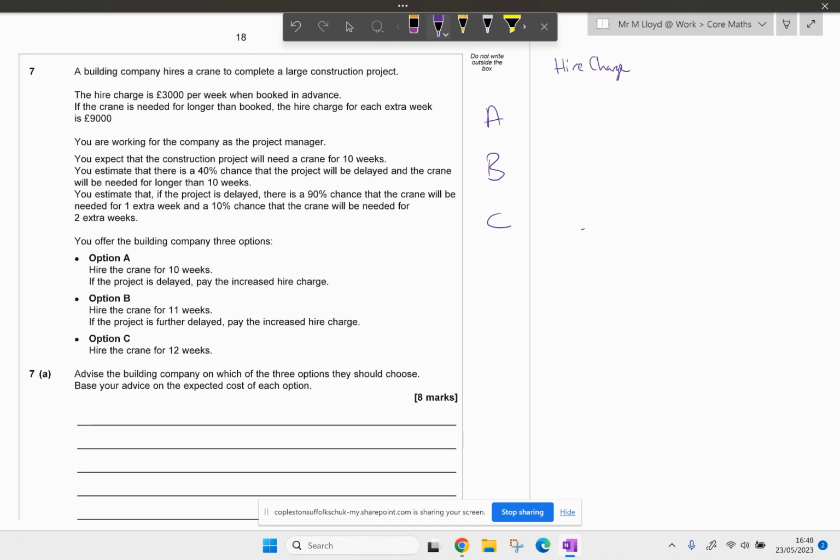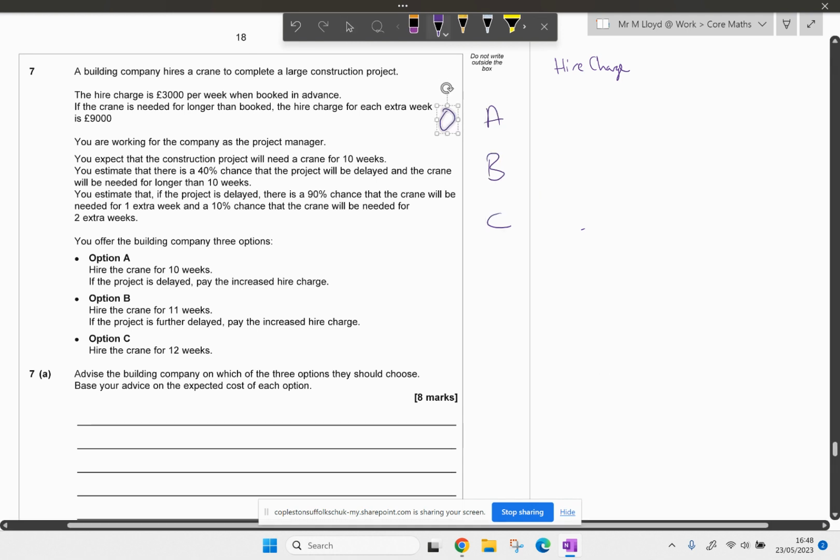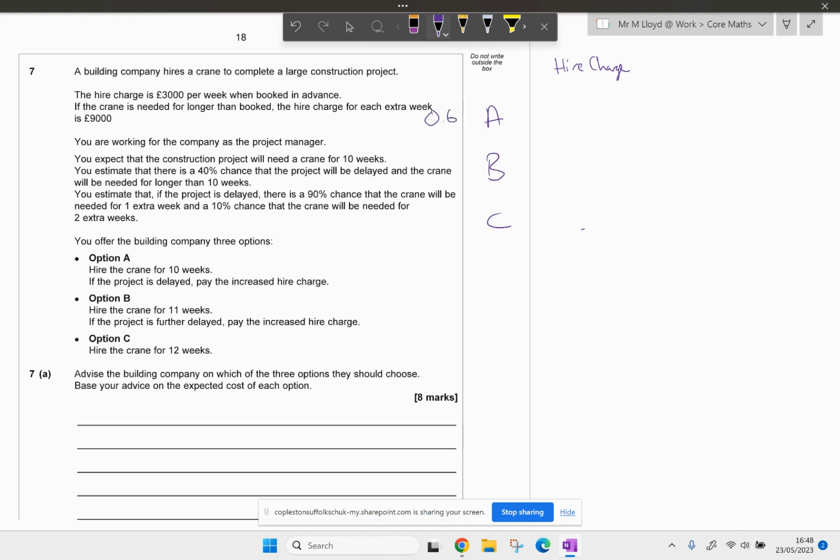So let's just do those probabilities. That's 0.6. Oh my God, I don't know what's happened there. Can I delete that? Delete. So 0.6. The other one is 0.4 times by 0.9. And then C is 0.4 times by 0.1. So this one's 0.04. And this one will be 0.36. So they're the probabilities of these things happening, and we'll take into account what they're going to mean for us later. Right. You estimate that if the project's delayed, there is a 90% chance that the crane will be needed for. I've already done it.